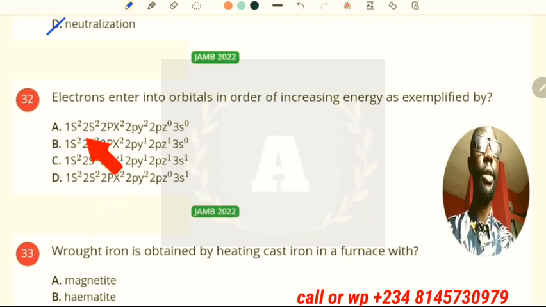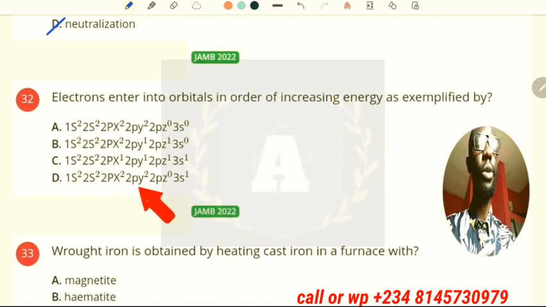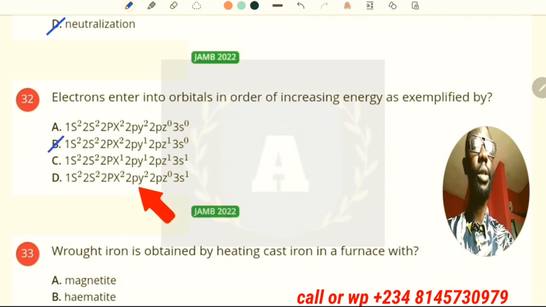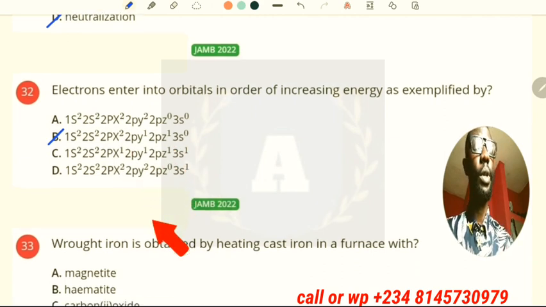Now they said electrons enter into orbitals in order of increasing energy, as exemplified by which of these equations is correct? We have 1s2 2s2 2p2 2px2 2py 2pz. No, this is wrong. You have to single fill before you double fill. In this case, we have 1s2 2s2 2px1 2py1 and then 2pz1. All right, we've seen that. And the next one, 1s2 2s2 2px1 2py1 2pz1. No, 1s2 2s2 2p2. So the correct answer to this question is this. So you have to single fill the p orbitals before you double fill them.